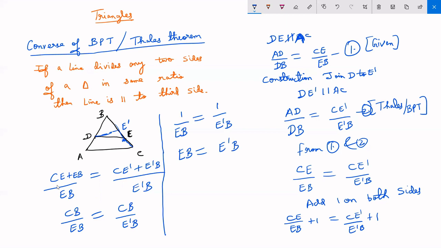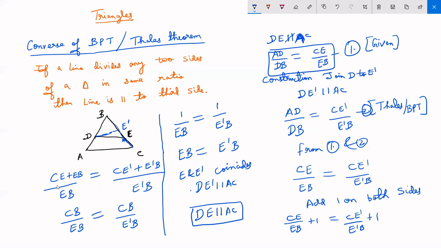Now EB is the same as E dash B. That means E and E dash coincide with each other. That means when you consider DE dash parallel to AC, since E and E dash coincide, you can also write that DE is parallel to AC. So we have proved that what was given to us, that DE is parallel to AC, hence proved. So we have finished the proof.